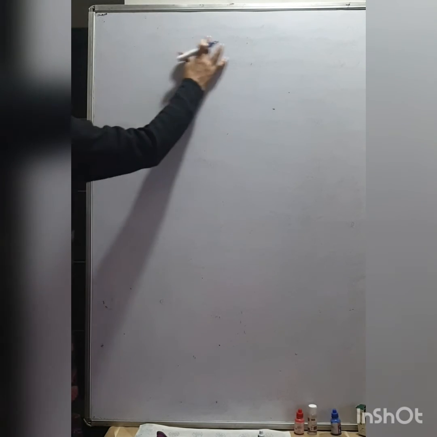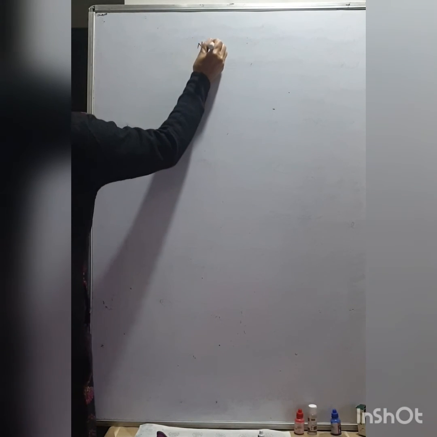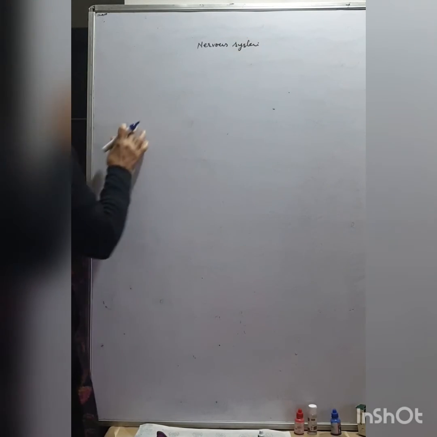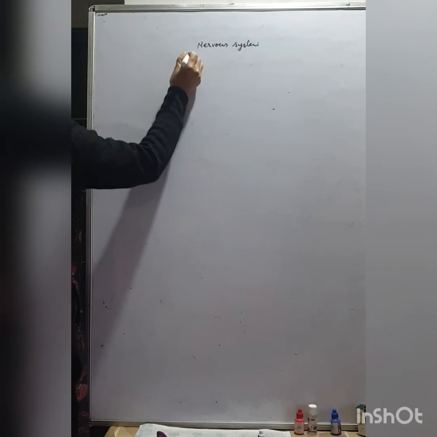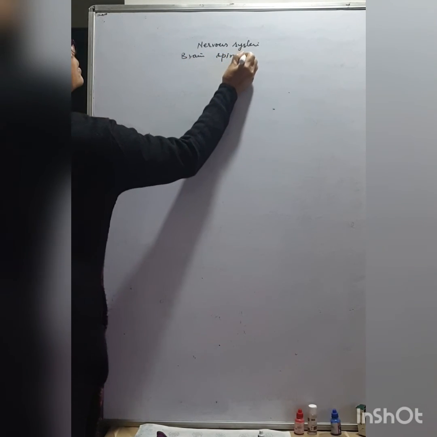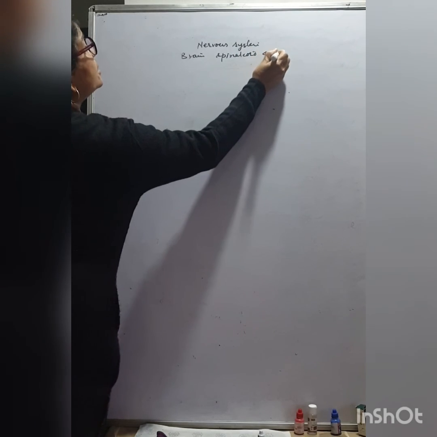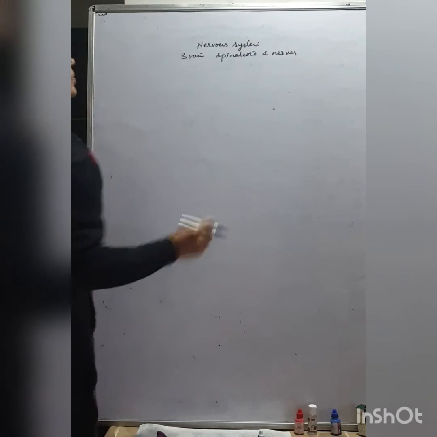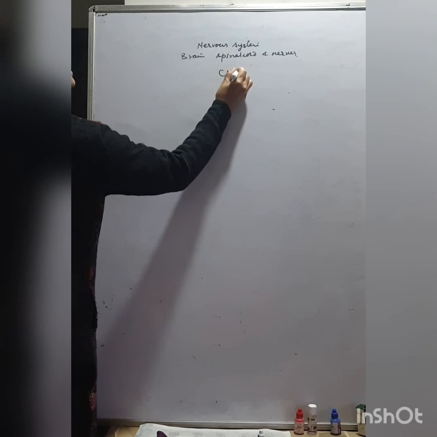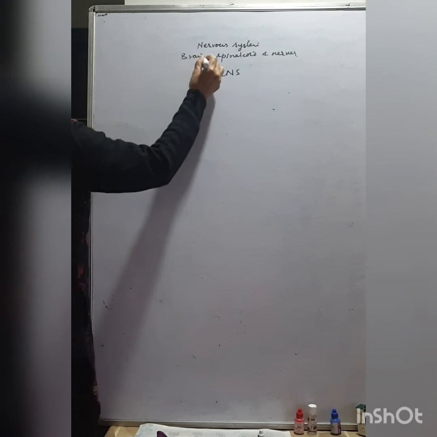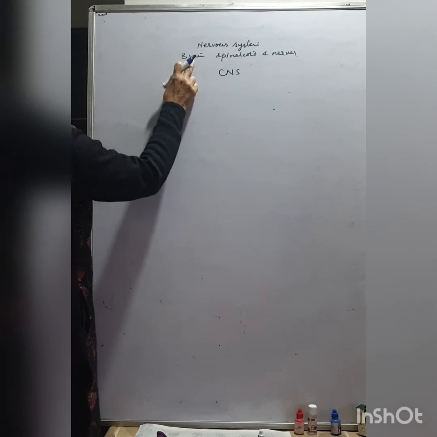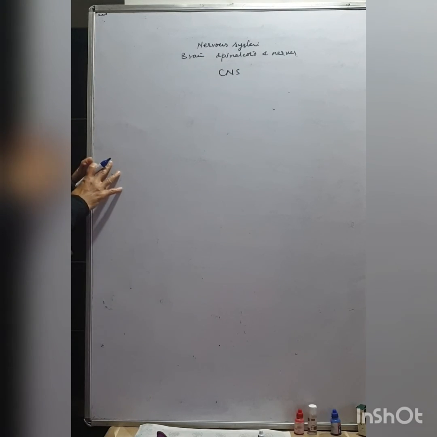The nervous system of humans consists of brain, spinal cord, and nerves. The brain and spinal cord form the CNS. The CNS means central nervous system, which consists of brain and spinal cord.